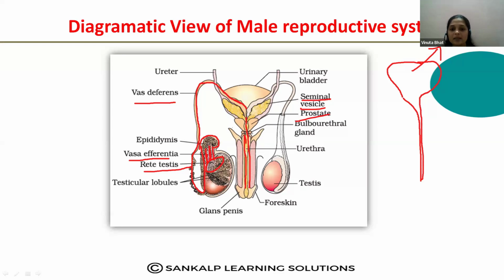Like this the sperms are moving into the external genitalia, which I will explain later.